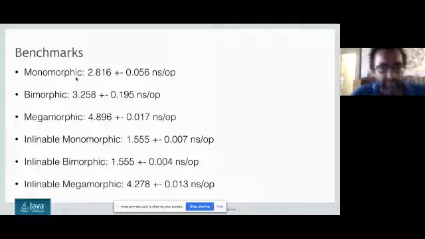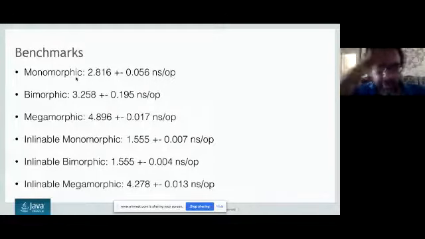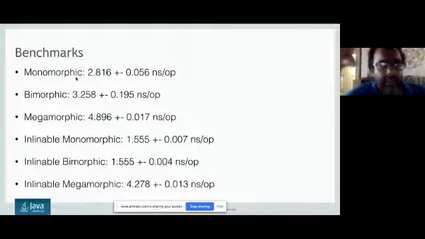If we inline megamorphic calls, you can see that there is not much speed difference. Whereas monomorphic and bimorphic calls with inlining are much faster than the normal monomorphic and bimorphic calls. So converting a megamorphic call to a monomorphic or bimorphic call is faster, and converting a monomorphic call to an inlineable monomorphic or inlineable bimorphic call is much faster.